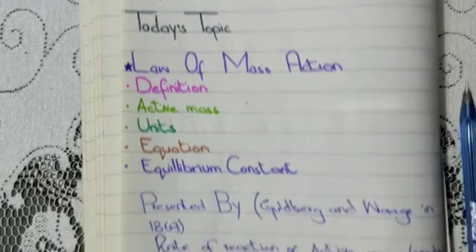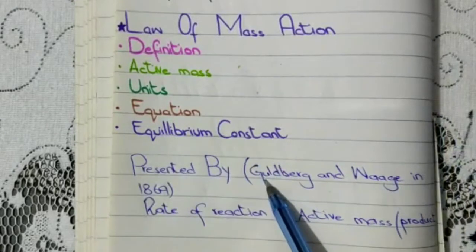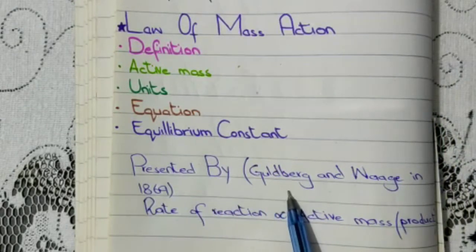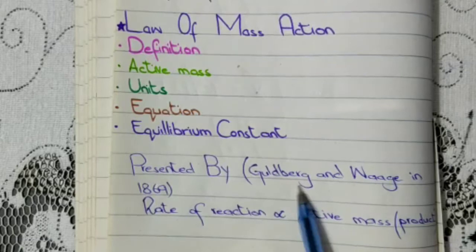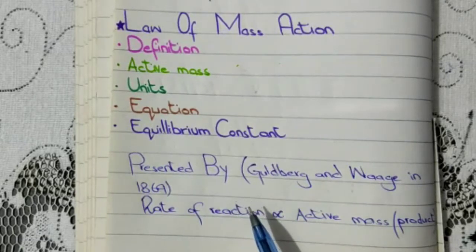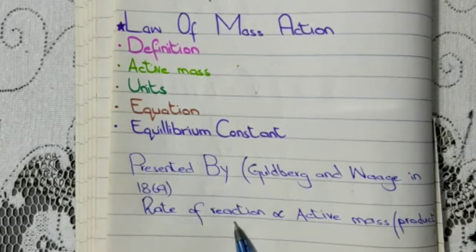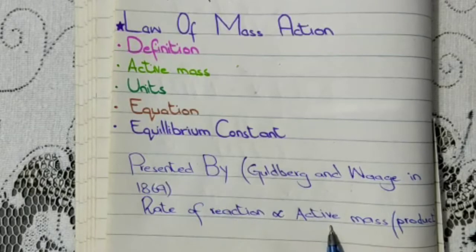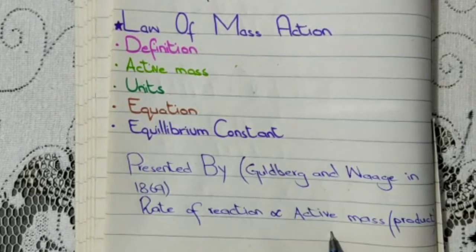First of all, we should know who presented the law. There were two scientists, Guldberg and Waage. They presented the law in 1869, and they said that the rate of a reaction is directly proportional to the product of active masses of the substances.